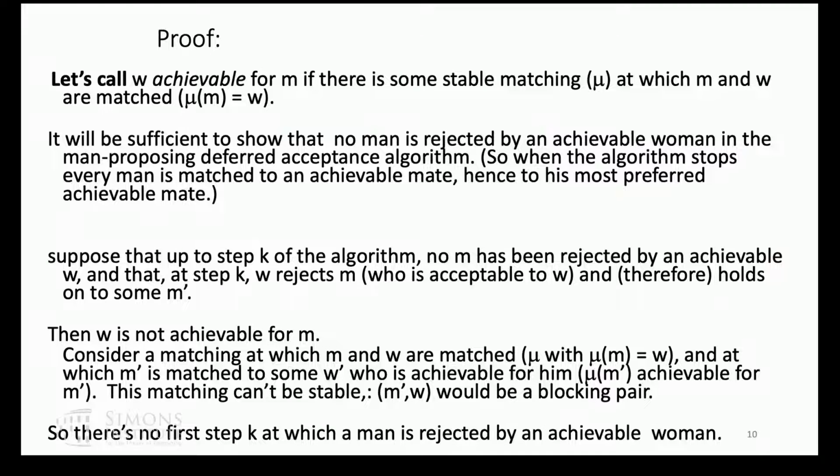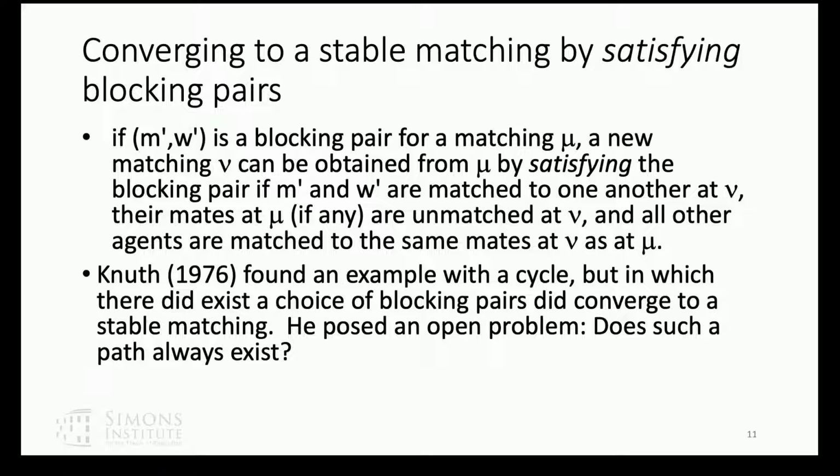Okay, so that's in Gale and Shapley. Now, I'm going to show you two more proofs that the set of stable matchings is not empty, just because they're illuminating in their own way.